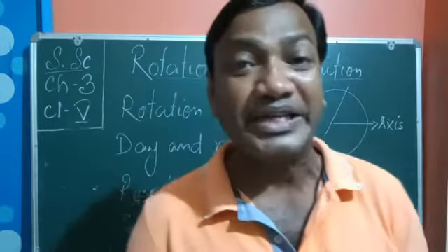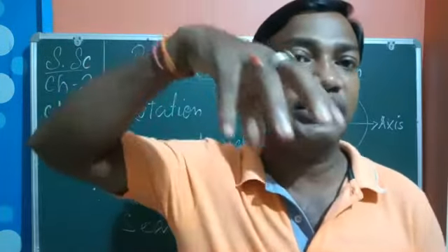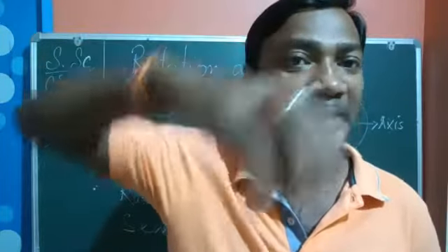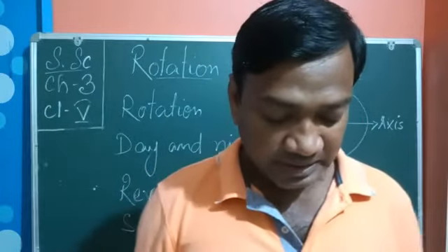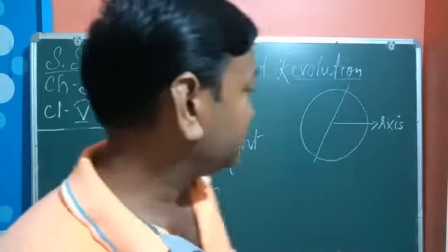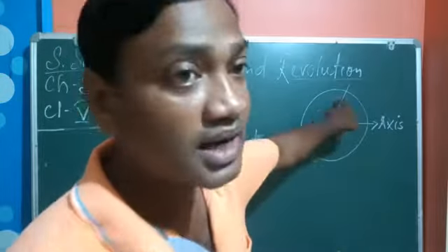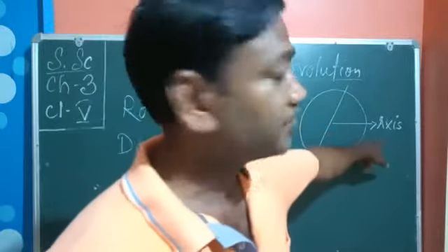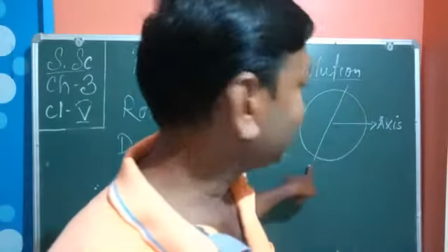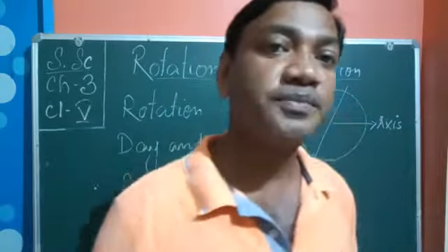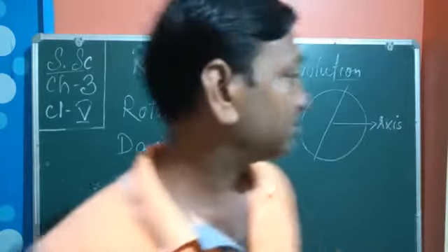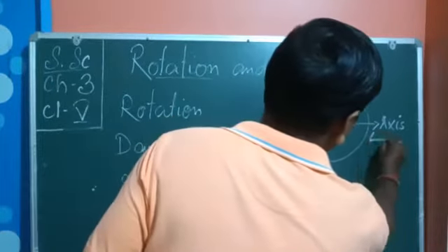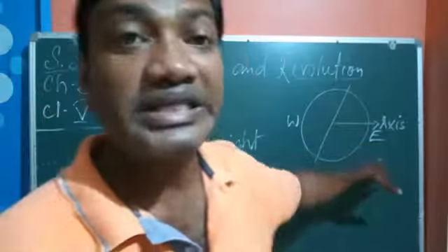The earth spins. That means the earth moves in its own place, on its axis. Suppose this is the earth, and this line is an imaginary line, and it is called the axis. When the earth moves on that axis, the movement is from the west side to the east side.